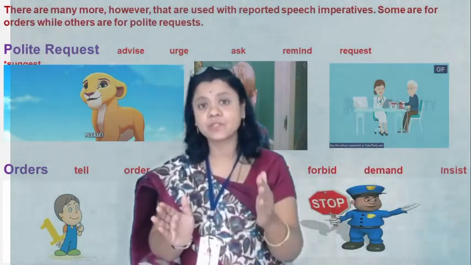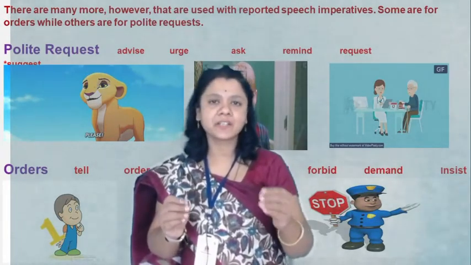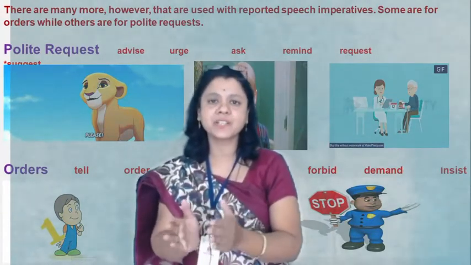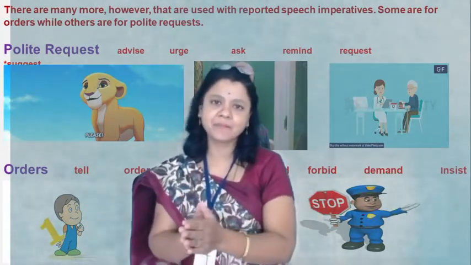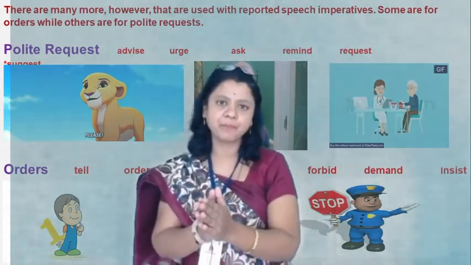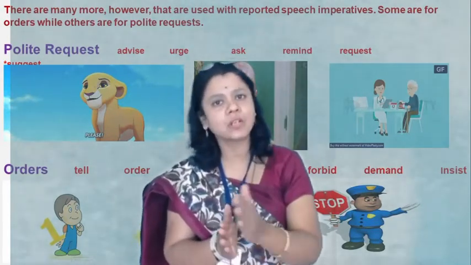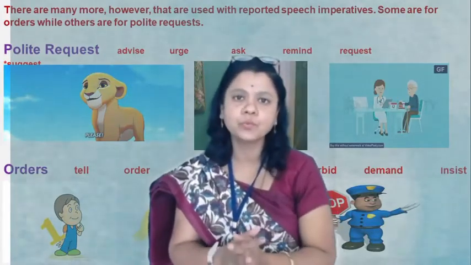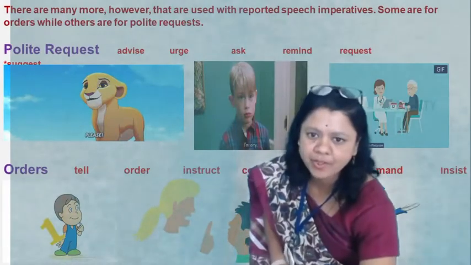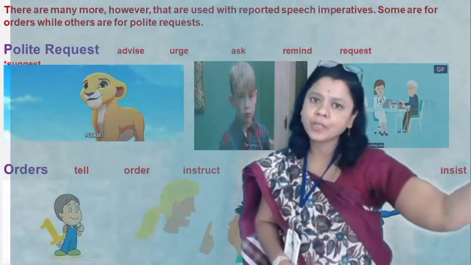That's why I said first that there are a little bit of complications when we use reporting verbs. We may think he instructed, but here advice is there, because a teacher will advise you; follow or not follow is up to you. Polite requests and orders are used in imperative sentences when we change into reported speech.